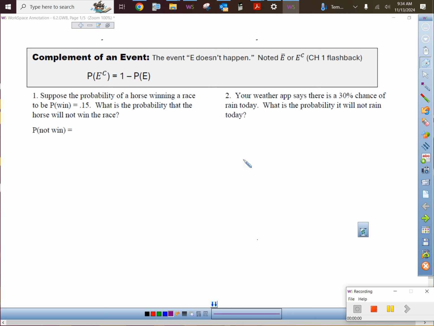So 6.2 talks about complementary events and probability of two independent events. What's a complementary event? It's basically saying the probability that something does not happen. They write it some fancy ways. I don't think our homework's going to write it these fancy ways, but they put like a little C up there for complement. But it's basically the probability of something not happening. So here's our first example.